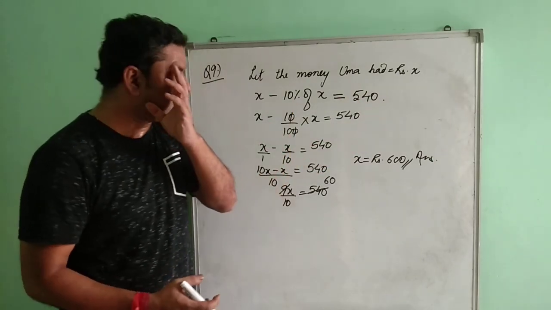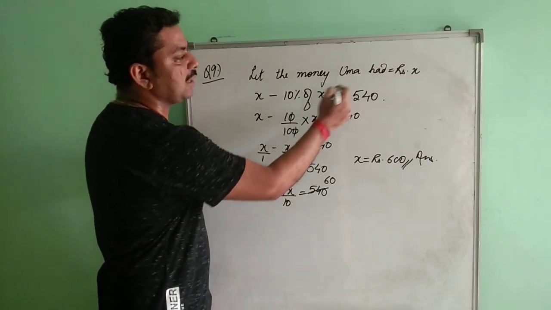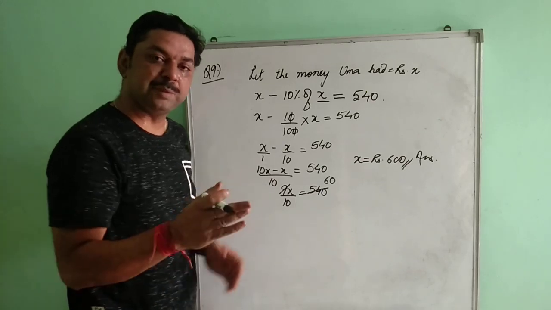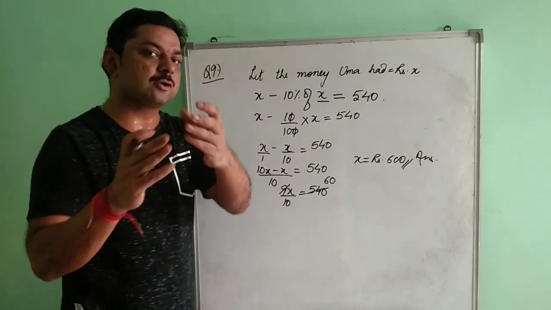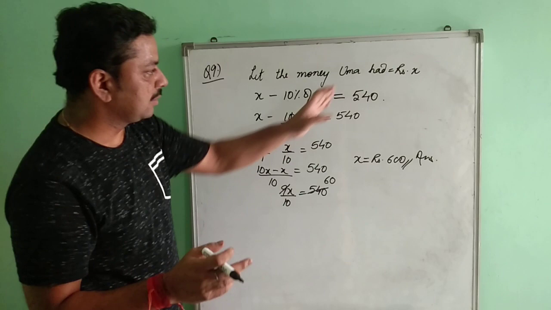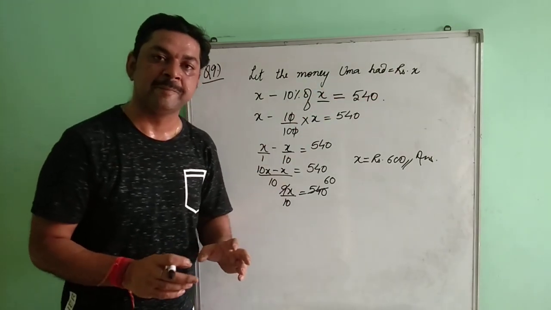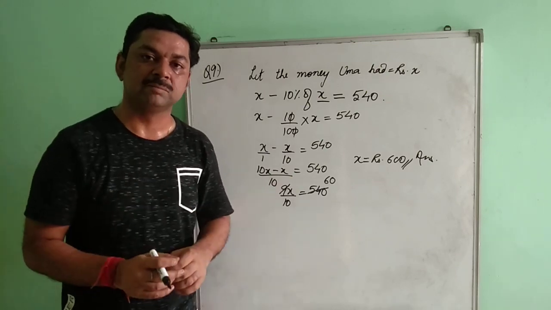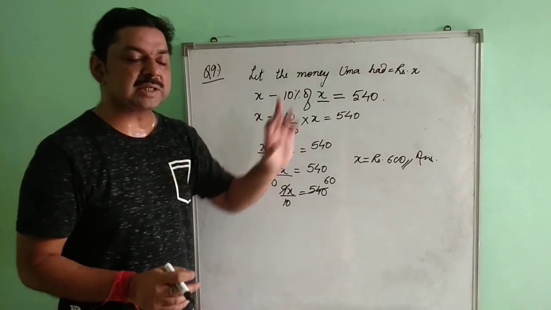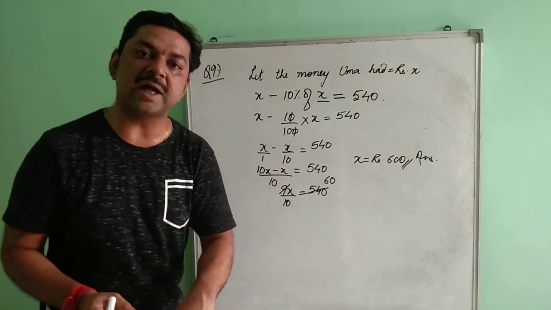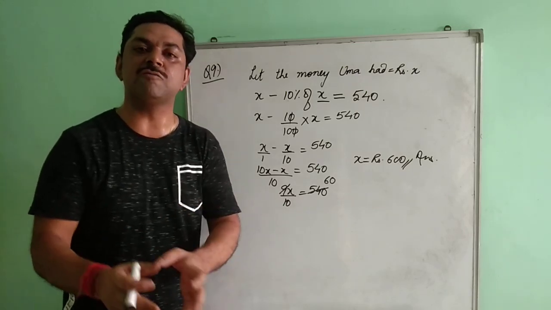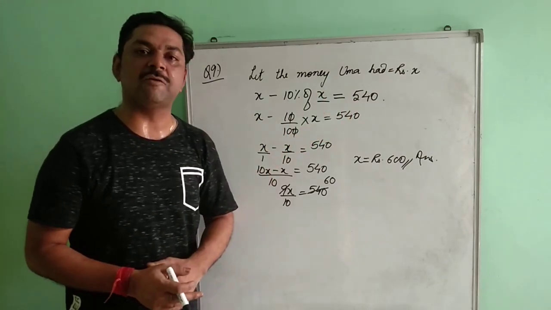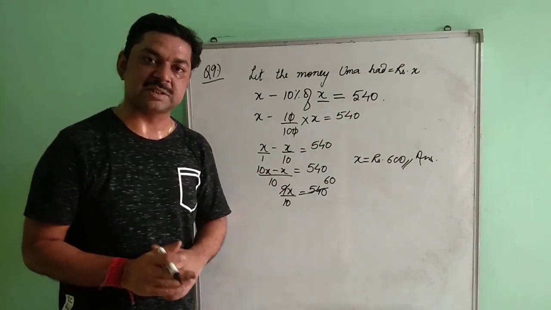I hope this is clear. From here, this is the money of Uma X. X का 10%, we will be getting the value कि आपका X का मान लिया अगर उसके पास 100 रुपए हैं, उमा के पास 100 रुपए एग्जाम्पल के तौर पे, तो अगर उसके पास 100 रुपए है, 100 का 10% कितना होगा? 10. क्लियर? अब सोनिया के पास कितना होना चाहिए? 10% कम कह रहा है, so that means 100 minus 10 would be your 90. So in that case, your answer will be 90 for Sonia. I hope this is clear.